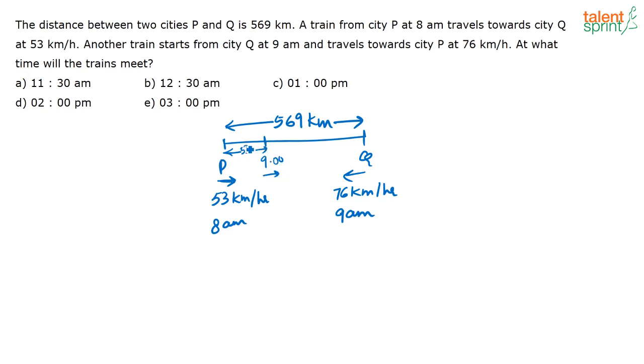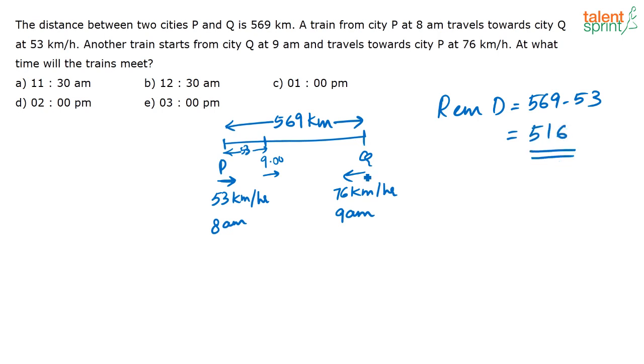Now what is the distance between both the trains? This has already covered 53 kilometers out of 569. So the remaining distance that has to be covered is 569 minus 53. This is the distance that has to be covered by both the trains for them to meet. This is the distance between them at 9 a.m. Now this is nothing but 516.